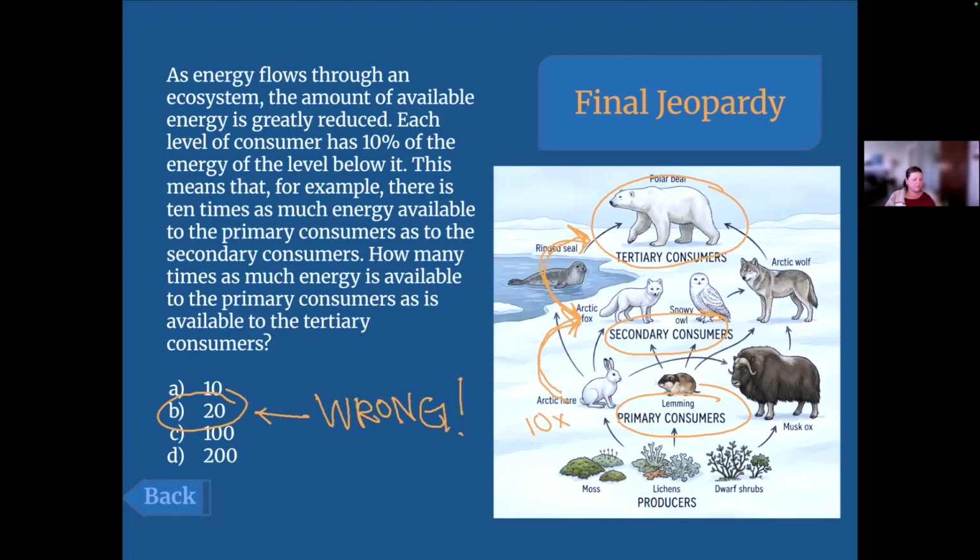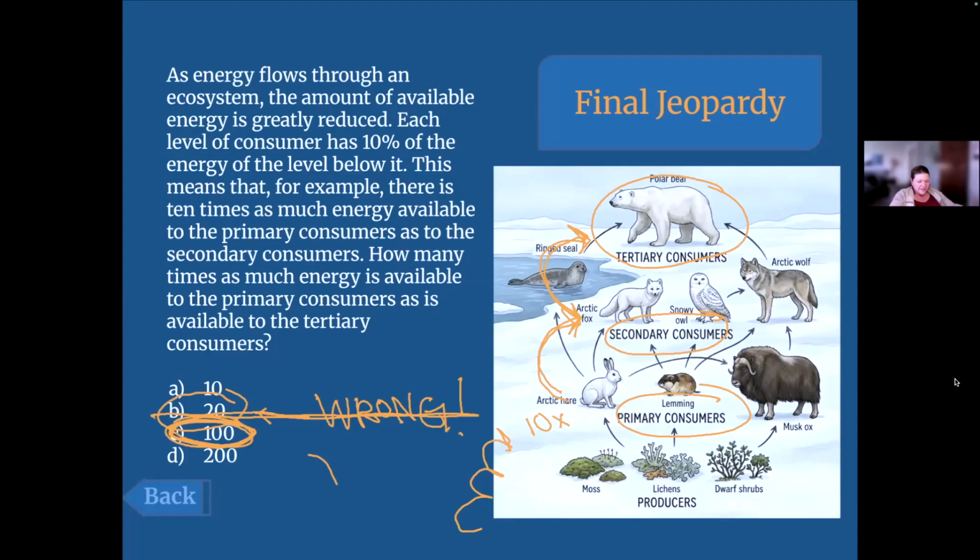The answer is, each time you jump on an energy pyramid, or this is basically a picture representation of an energy pyramid, anytime you jump a level, it's times 10. So if you were to jump 3 levels, they've got 1,000 times as much as the guys above them, and so on and so forth. But you're right, we just jumped 2 levels, and so it's 100 times as much. Woo! That was a brutal one to end on.